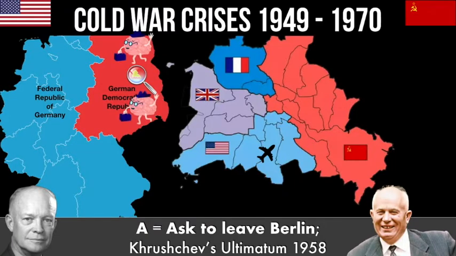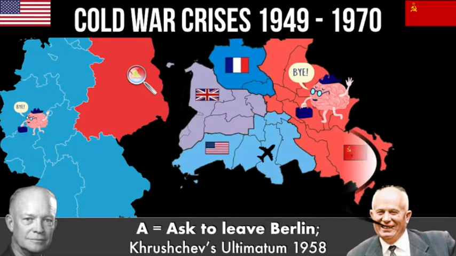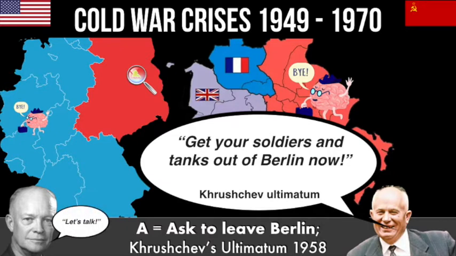And any East German who wants to leave communism and earn higher wages can't simply walk across the border to West Germany. But if they come to West Berlin, they can simply walk from one side of the street to the other, because the dividing line between the two militaries was often in the middle of one street. And so people could just leave communism by going to Berlin and walking to the other side. Khrushchev could not accept this. It's called the brain drain. The most intelligent people seem to be leaving, and so he demands that the West leave West Berlin. In response, Eisenhower agrees to talk to Khrushchev, and Khrushchev actually drops his demand during the talks, but we'll come back to this with one of our later letters.